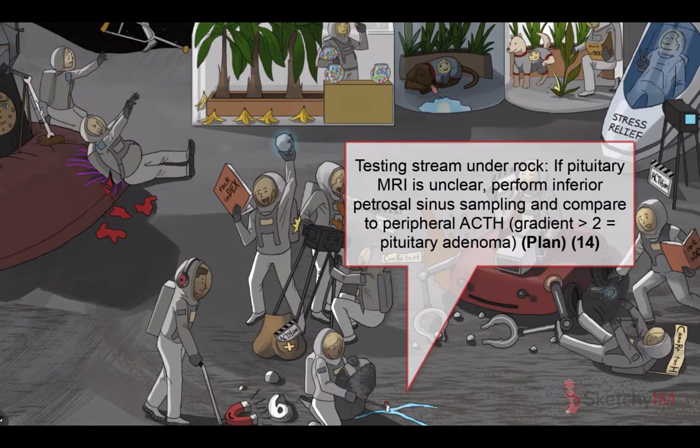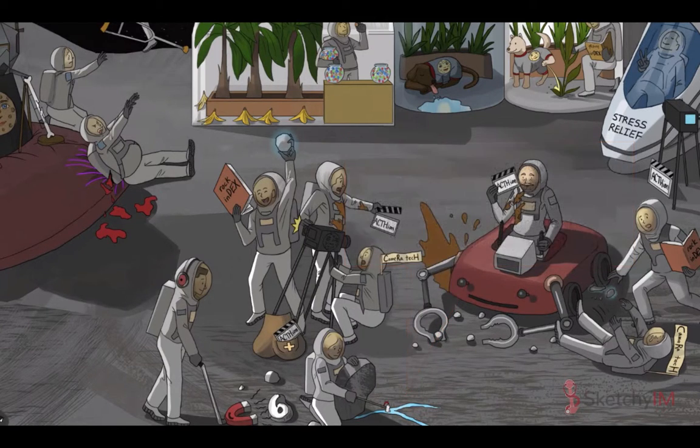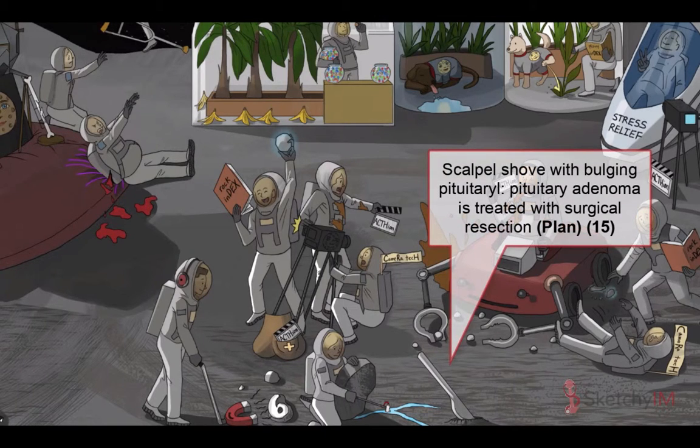In technical terms, a central to peripheral gradient of greater than 2 before CRH administration, or greater than 3 after CRH administration, supports a pituitary adenoma as the cause. Pituitary adenomas are treated with surgical resection, hence the scalpel shovel in the ground over here.